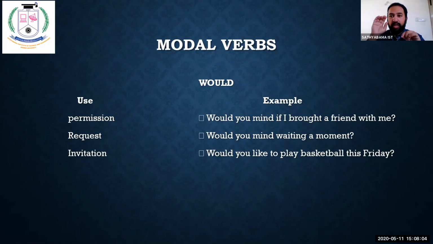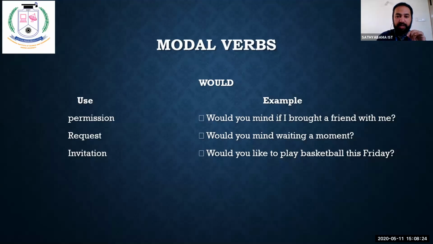Okay. So if you want to calm down somebody, if you want to be polite with somebody, use the word would. If you want to be polite with somebody, we are supposed to use the word would because this is the most polite word that is ever used in English.